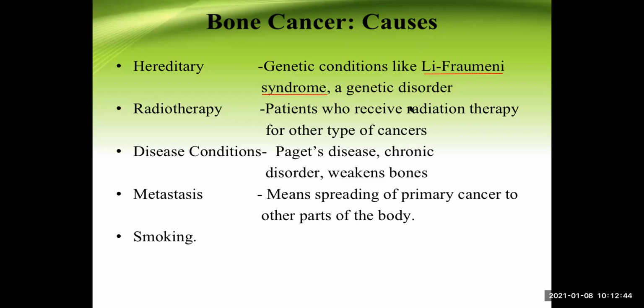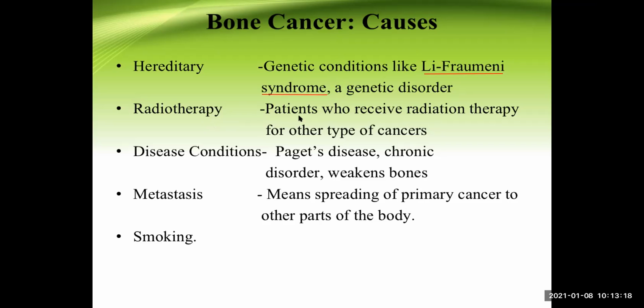This is a tumor suppressor gene. So if it is mutated, it cannot suppress the development of different new cancers. So that is the problem in Li-Fraumeni syndrome. Now, in this condition, some rare types of cancers develop in the body, and in the same patient, multiple cancers can also develop. The person may develop leukemia, different GI tract malignancy, osteosarcoma, even breast cancer, like that. So this is Li-Fraumeni syndrome.